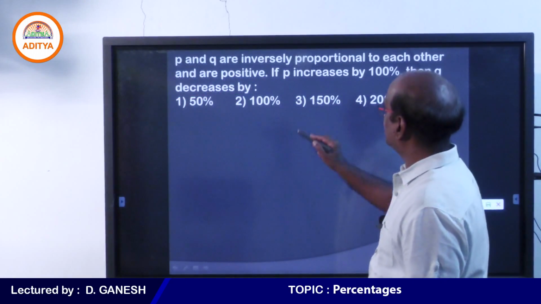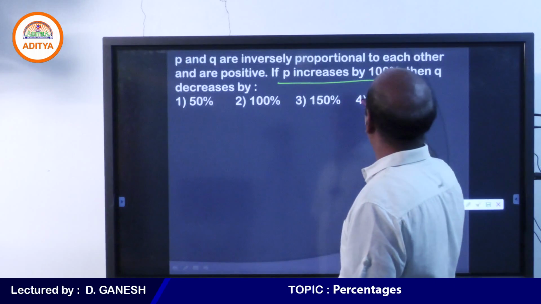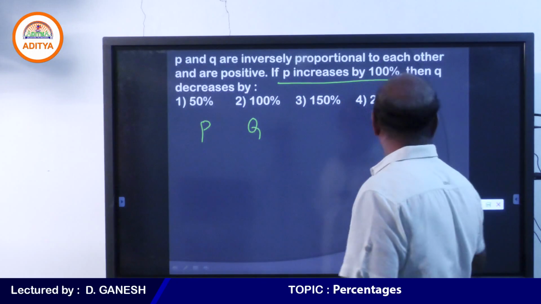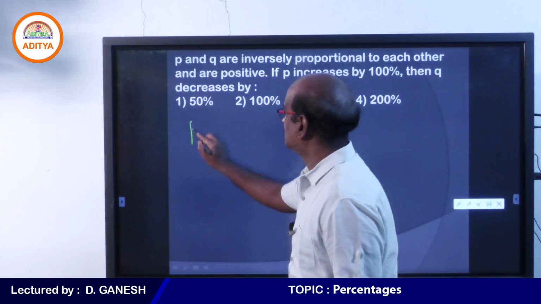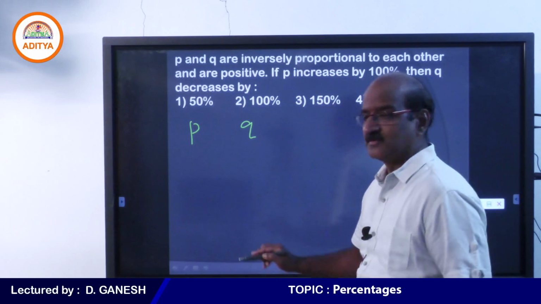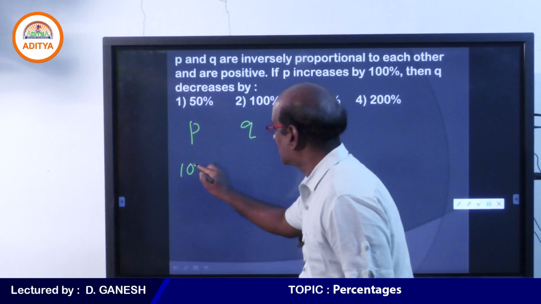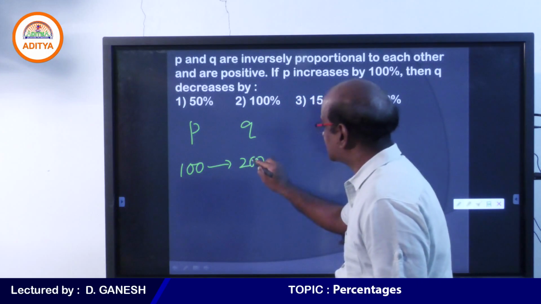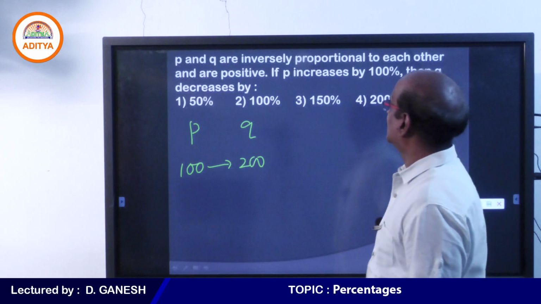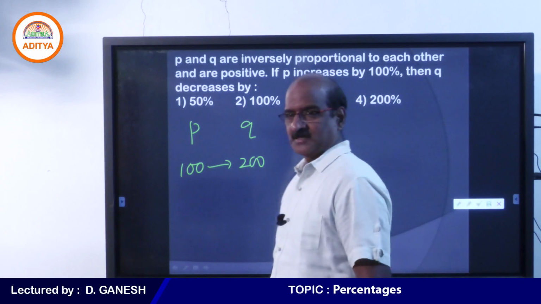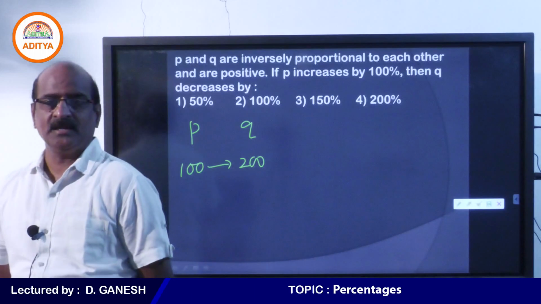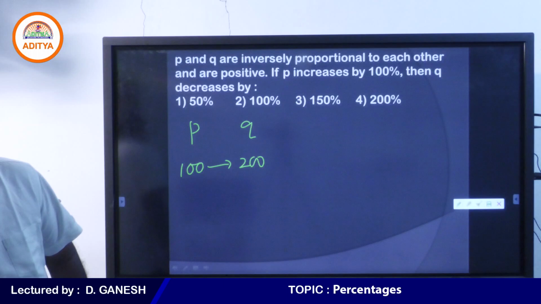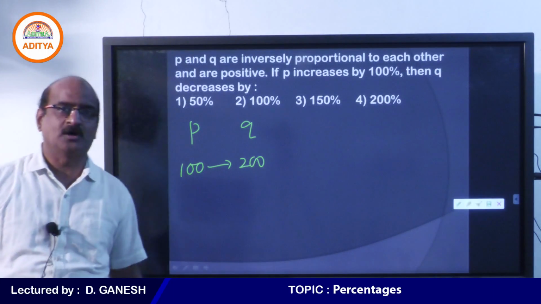Tell me what actually happened. P increases by 100%. So we have two numbers, P and Q. Let P be 100. P increases by 100%. If P increases by 100%, what does that mean? 100 plus 100, now it becomes 200.